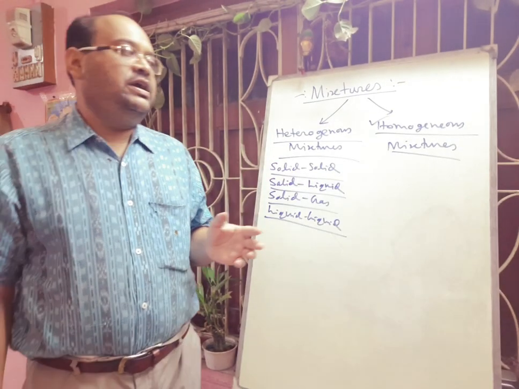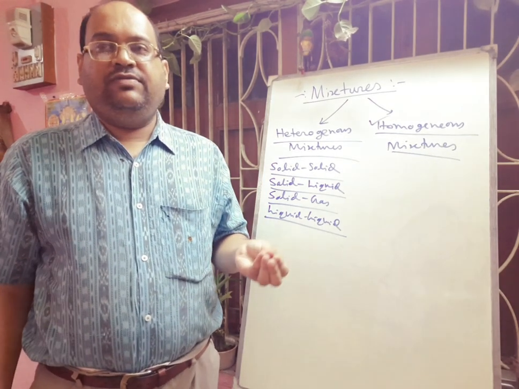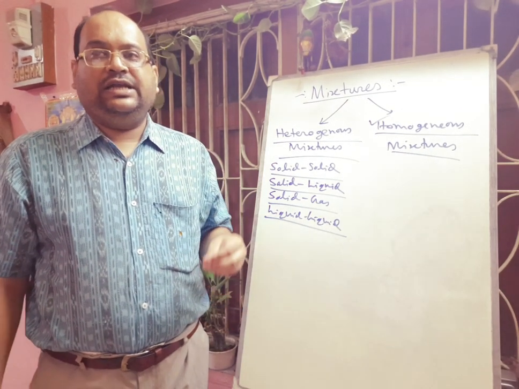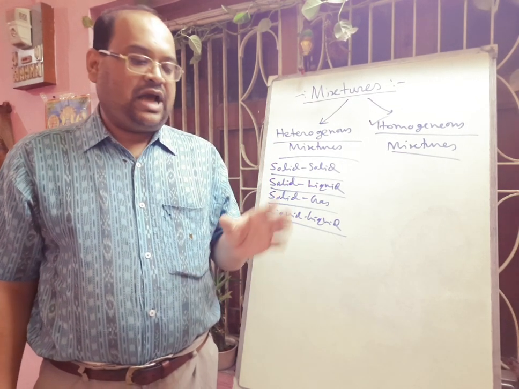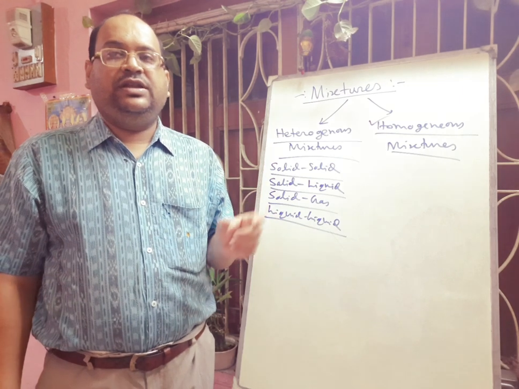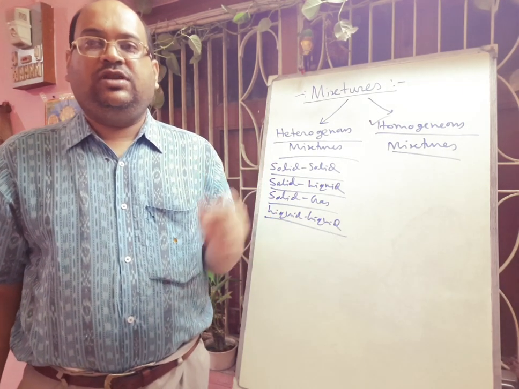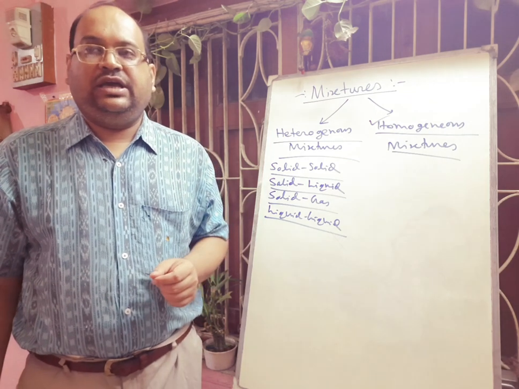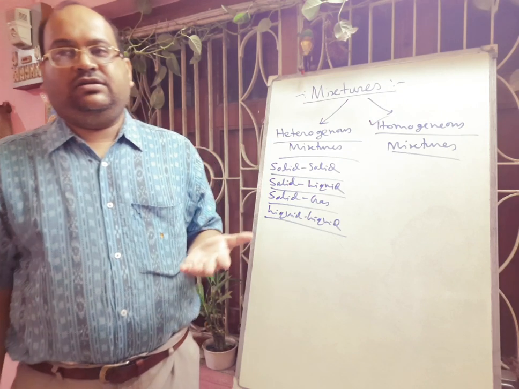When you take some amount of crystal sugar and dissolve it in water, sugar is called solute and water is called solvent, and after mixing solute and solvent you get the solution. In solution we cannot identify the sugar molecules by our eyes, but if you evaporate the water you will get back the sugar crystals.